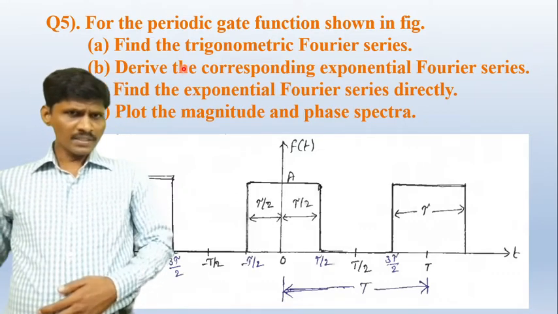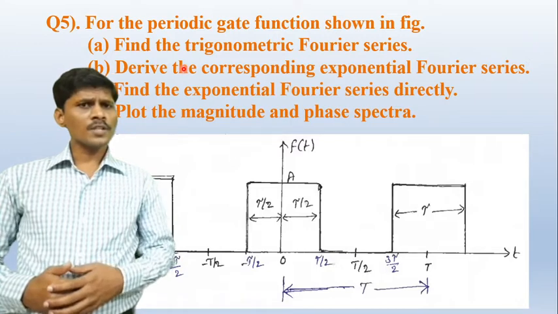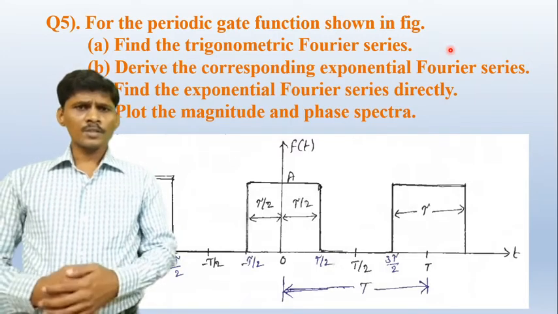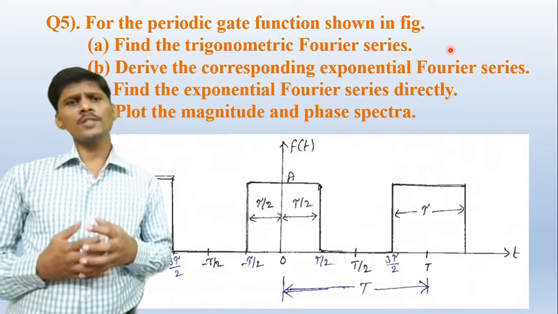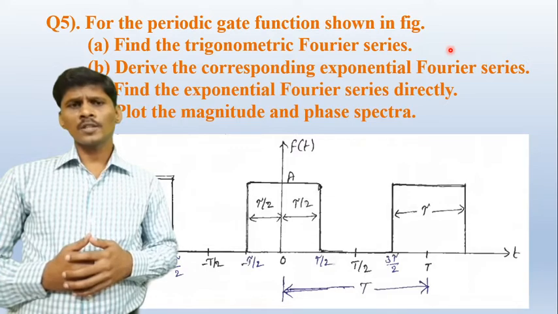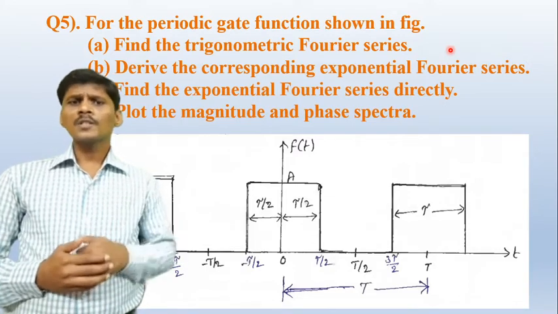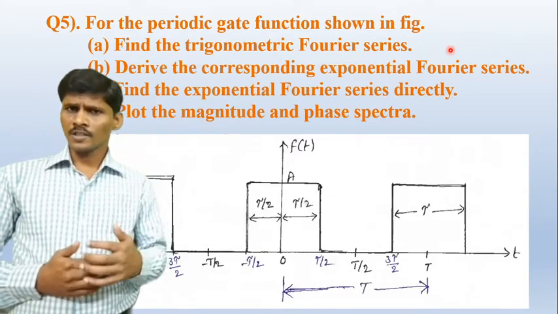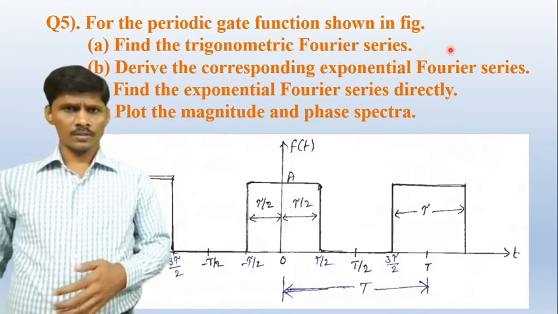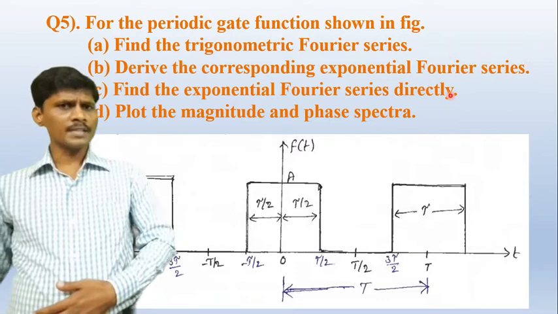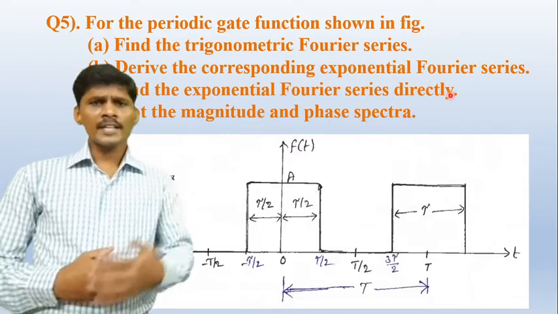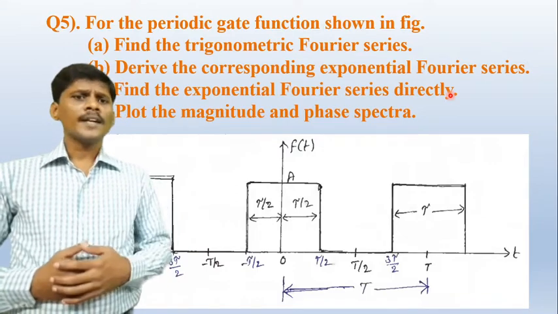And second bit, derive the corresponding exponential Fourier series. The first bit is the trigonometric Fourier series expansion. So using the relationship between trigonometric Fourier series and complex exponential Fourier series, we can determine the complex exponential Fourier series. Using those relations, find out the expansion of the complex exponential Fourier series. That is the second bit. And the third bit is to find the complex exponential Fourier series directly, so using the expression of